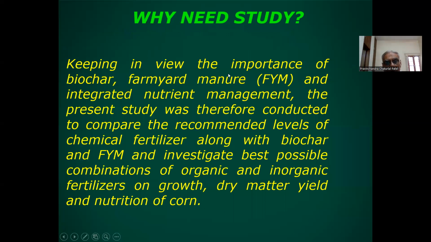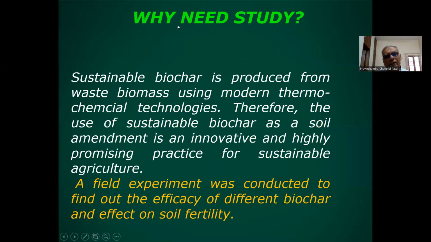So keeping in view the importance of biochar, farmyard manure, and integrated nutrient management, the present study was conducted to compare the recommended levels of chemical fertilizer along with biochar and farmyard manure and investigate the best possible combination of organic and inorganic fertilizer on growth, yield and nutrition of corn. So why is it needed? It is needed for sustainable biochar produced from waste biomass using modern thermo-chemical technologies. Therefore, the use of sustainable biochar as a soil amendment is an innovative and highly promising practice for sustainable agriculture.